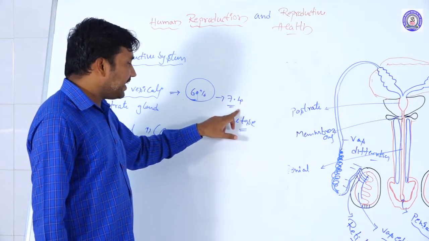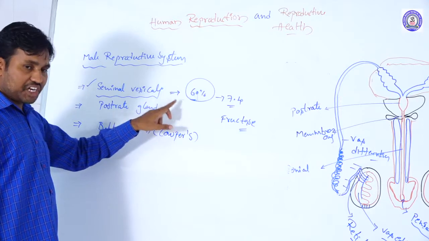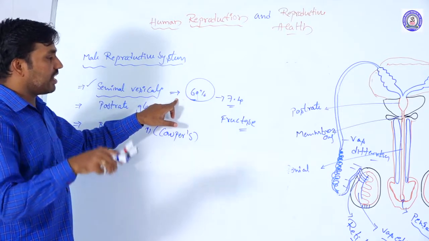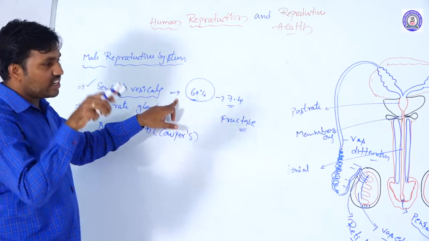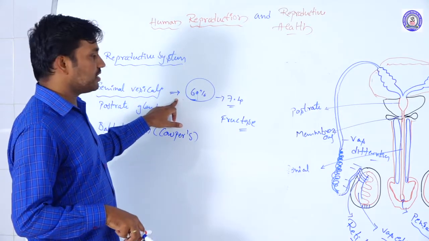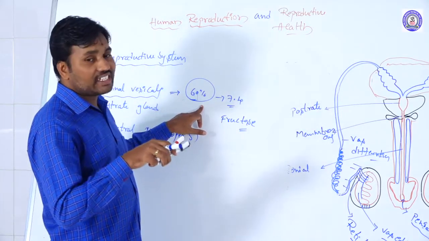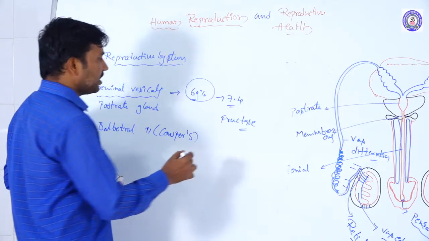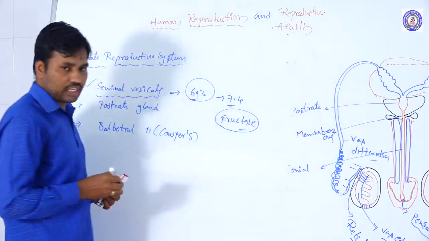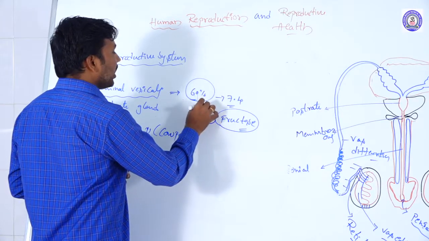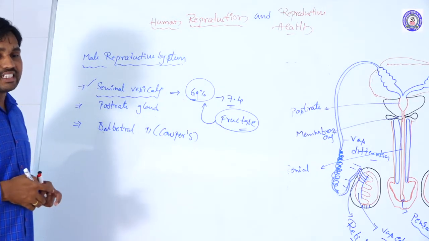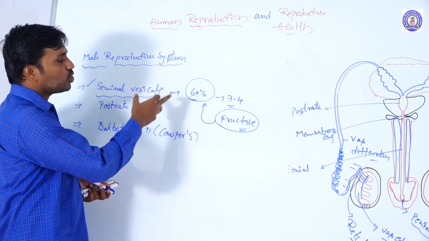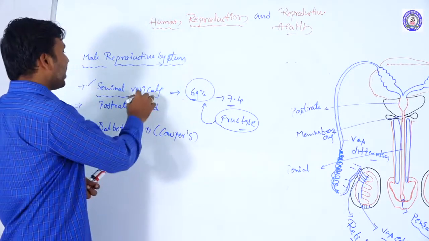Because of the alkaline nature of the seminal vesicle secretions, the acid traces of the vaginal tract are neutralized by the seminal vesicular secretions. Not only that, it contains mostly fructose. The fructose is useful for the nutrition of the sperm cells during motility. Their energy is supplied by the seminal vesicular secretions only. That is the advantage of the seminal vesicle.